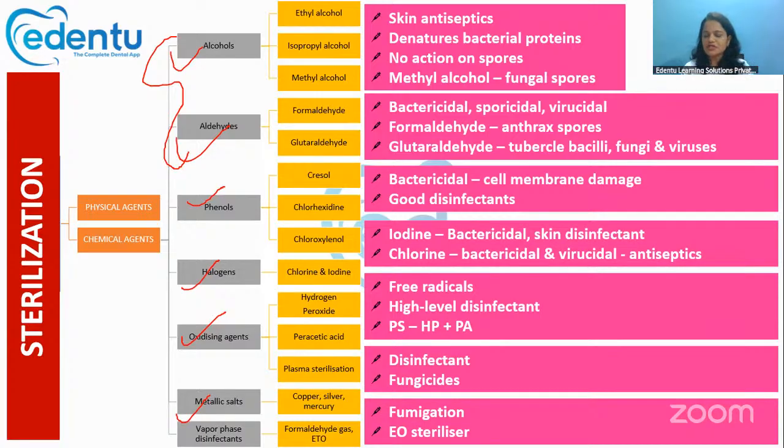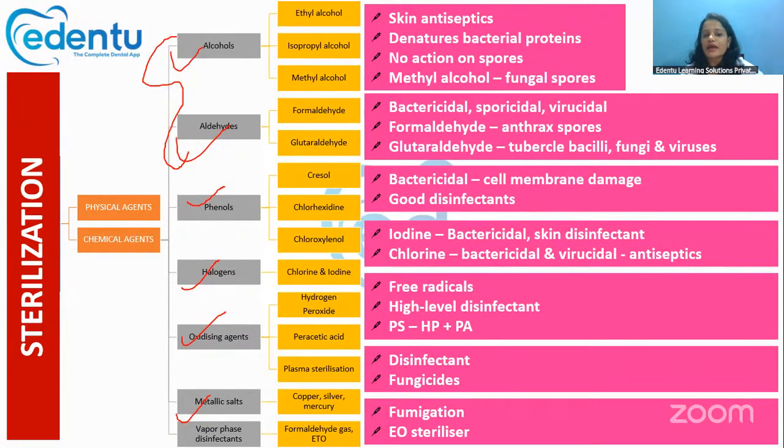Since I had already mentioned, they do not have any action on spores. Okay, they are not strong enough to destroy the spores. Sometimes this methyl alcohol alone can attack the fungal spores. But otherwise, ethyl alcohol, which is the most commonly used one, is mainly used as a skin antiseptic only. Okay, it cannot destroy any spores.